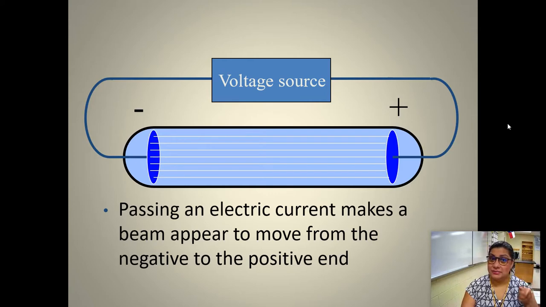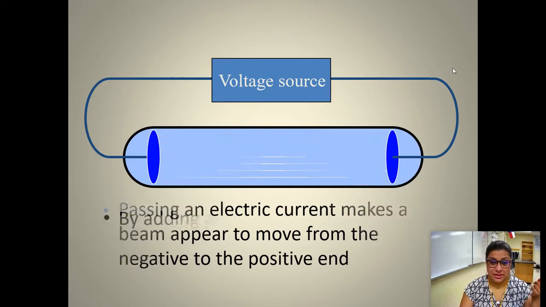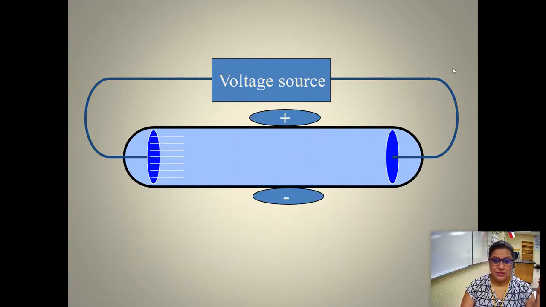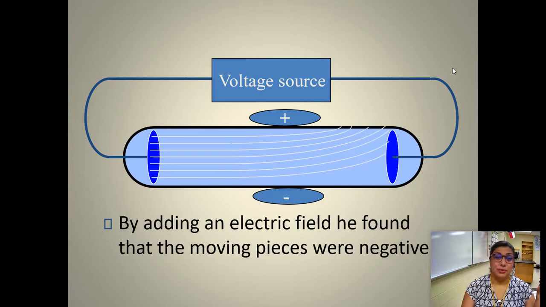And then something happened once he flipped on this voltage source and he charged up these plates. Boom, the beam curved. It curved towards the positively charged source.